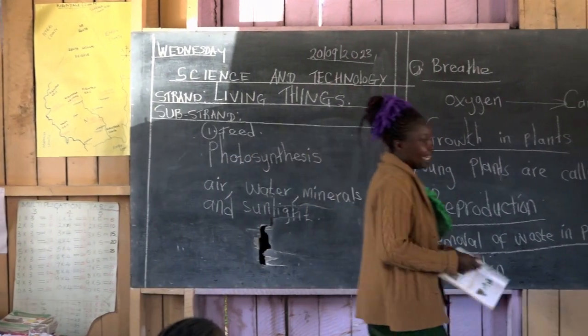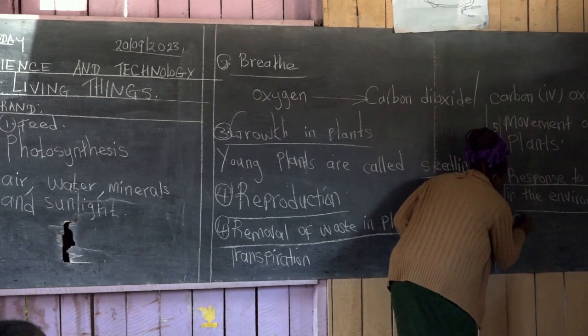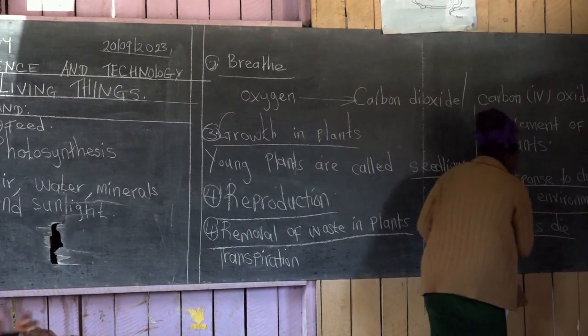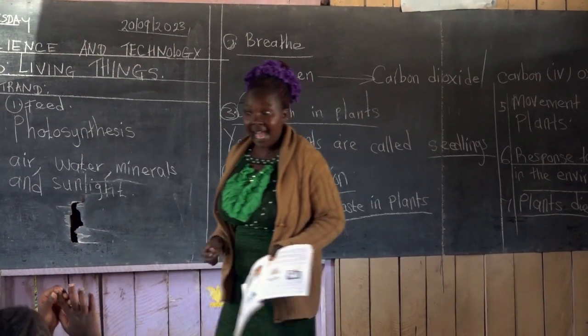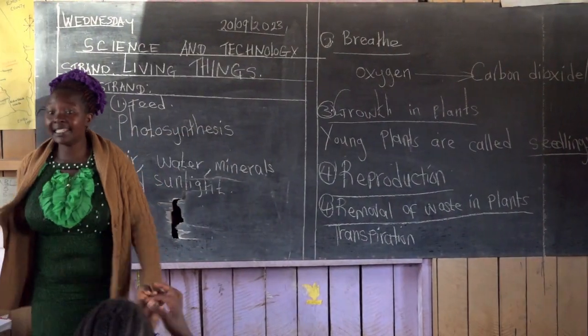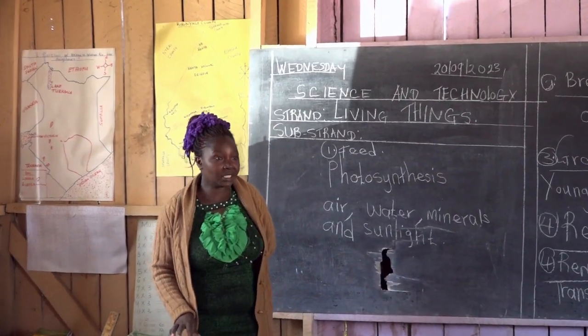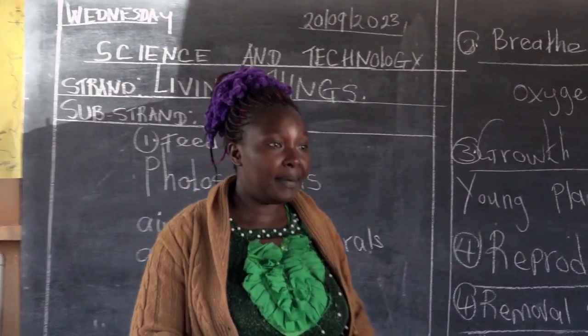So plants die. We go to the next characteristic of plants. Plants do what? Die. Someone is asking, are they human beings? They die. Yes. Plants die. Plants do what? Die.